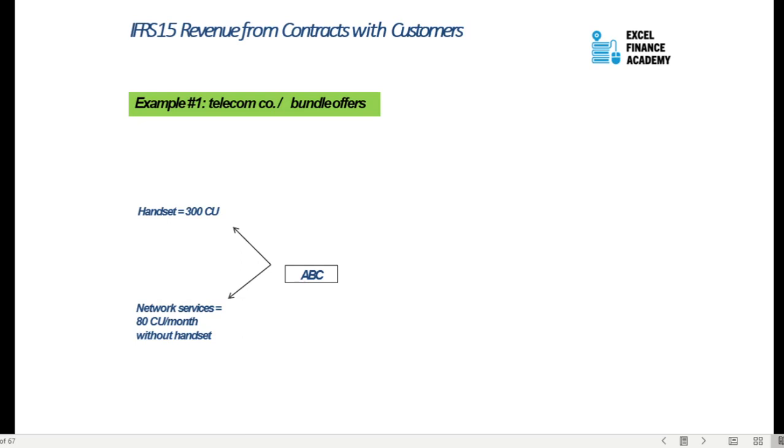But without the handset. So these are two separate services which a company may be selling, or a user can buy. If they need to buy separately, they might have to pay this. Now the total price comes to 300 plus 960 for the whole year, that becomes 1260. So what the company is doing is showing that the handset is free of cost, but there's a minimum 12-month network services contract that has to be taken by the customer.